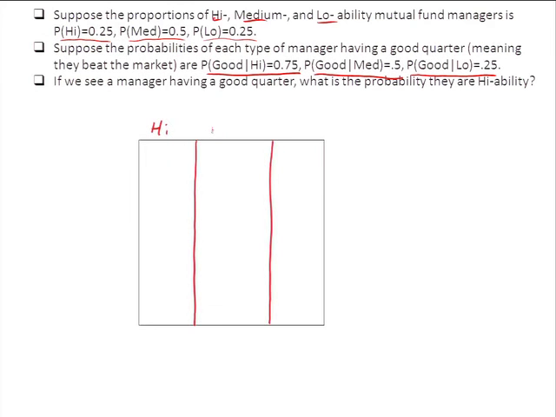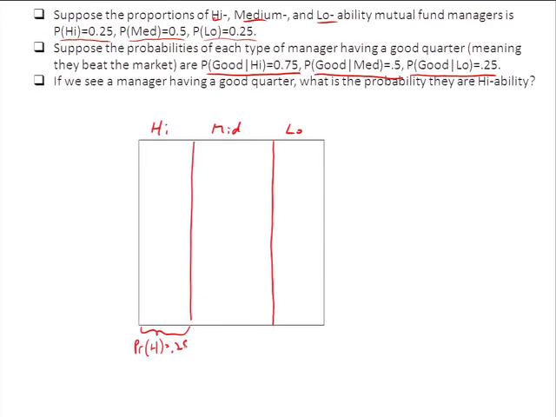Now it doesn't really contain them. What it does is it contains the probability that any randomly selected manager is one. Okay, I'll just make that look a little bit more like half. Okay, so that gets me my base rates. Right? The probability that a randomly selected manager's high ability is 0.25. Probability that they're medium is 0.5. Probability that they're low is 0.25. Those are my base rates.